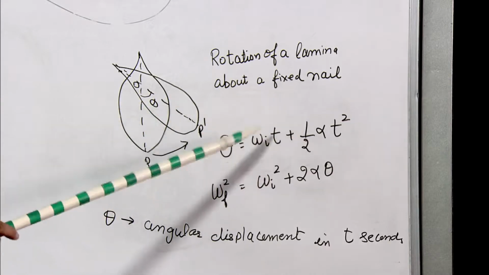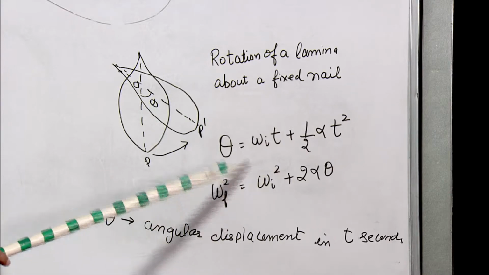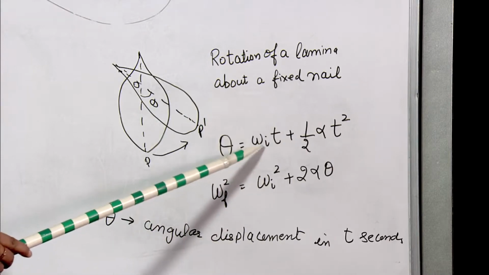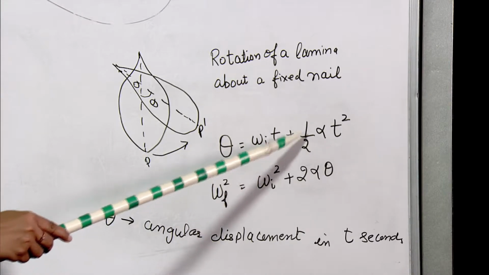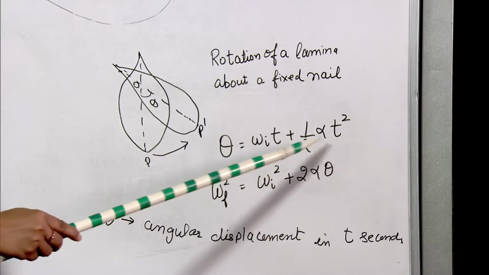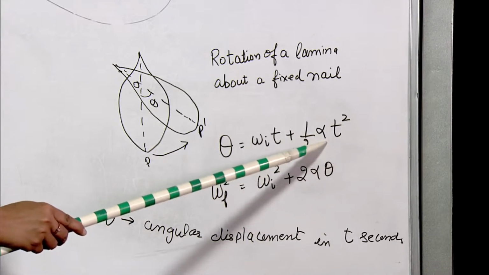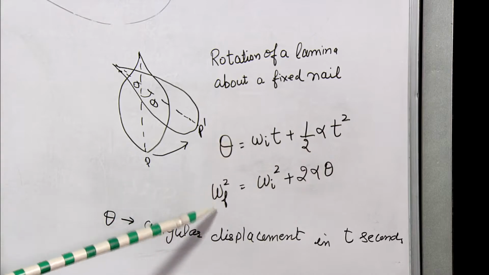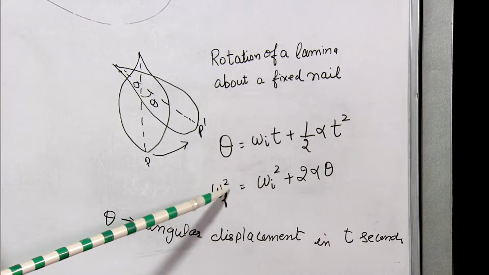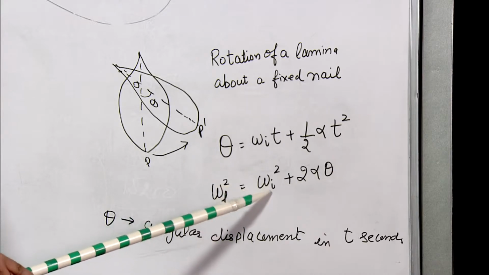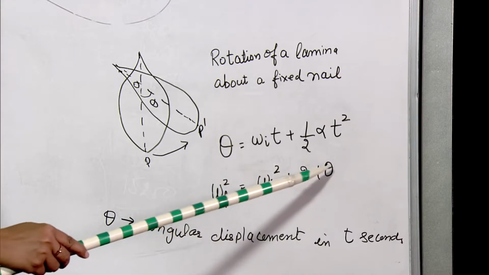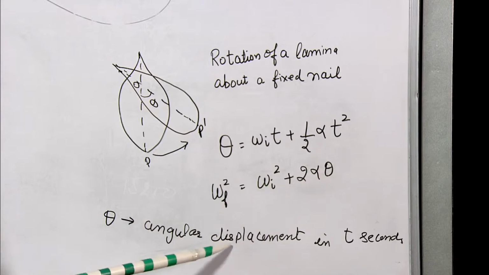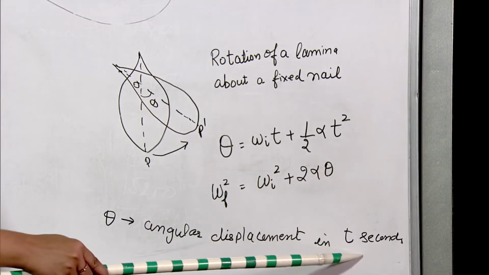Now, here there are another two equations that we can write, that is theta is equal to omega i t plus half alpha t square. What is alpha? Alpha is angular acceleration. Similarly, we have another equation, that is omega f square, the final angular velocity square, is equal to omega i square, the initial angular velocity square, plus 2 alpha theta, where theta is the angular displacement in t seconds.